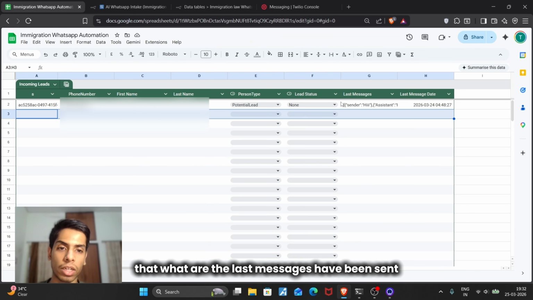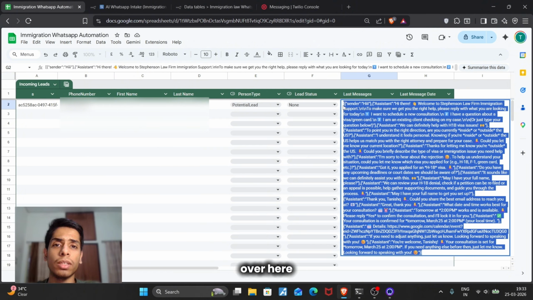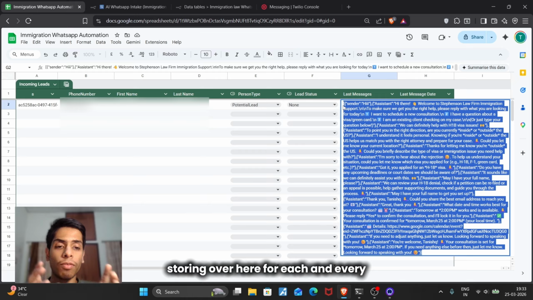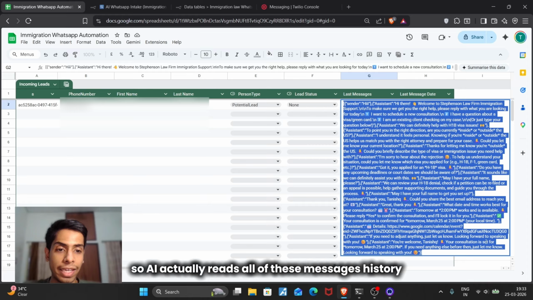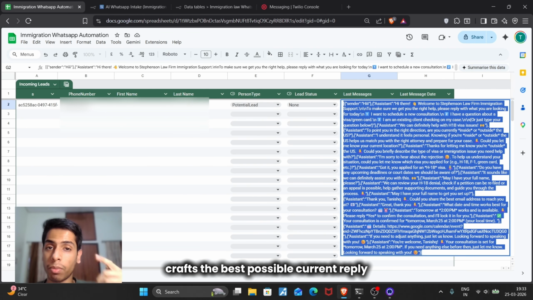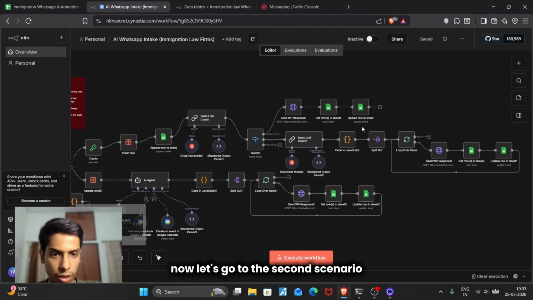For example, what are the last messages that have been sent? As you can see, there is a whole list of messages that I'm storing over here for each and every sender in WhatsApp. So the AI reads all of this message history, reasons on it, crafts the best possible current reply, and only then messages. Okay, so that's the beauty of it. I hope you got to know the first scenario. Now let's go to the second scenario.